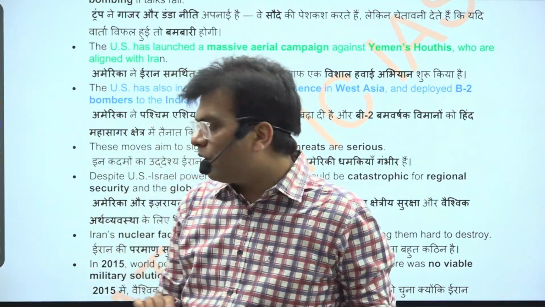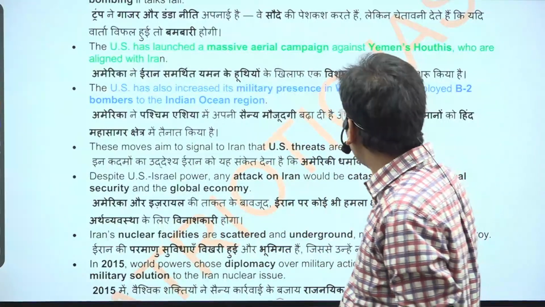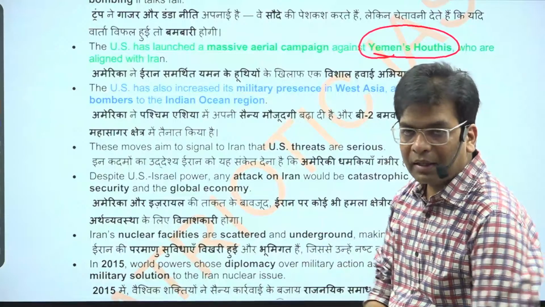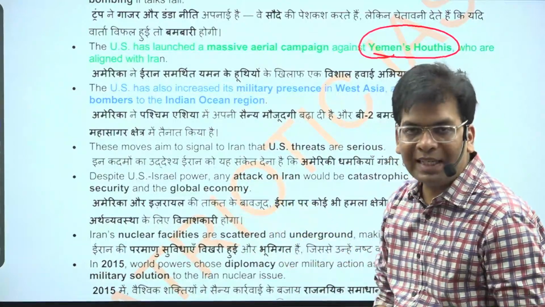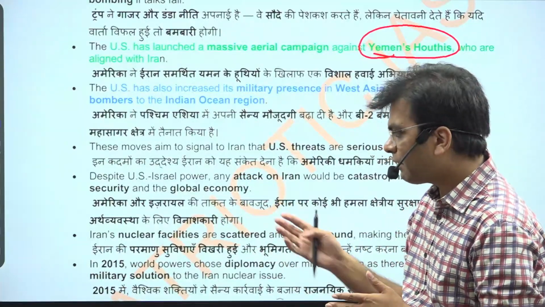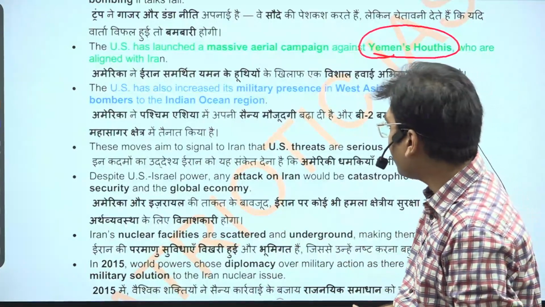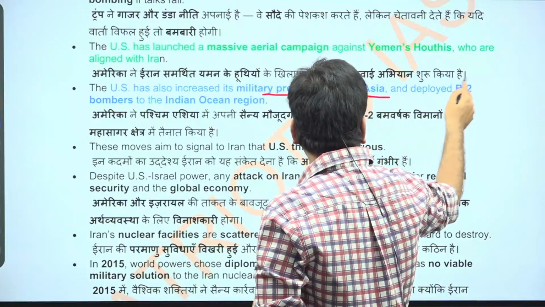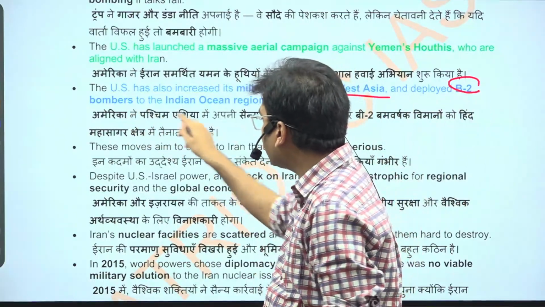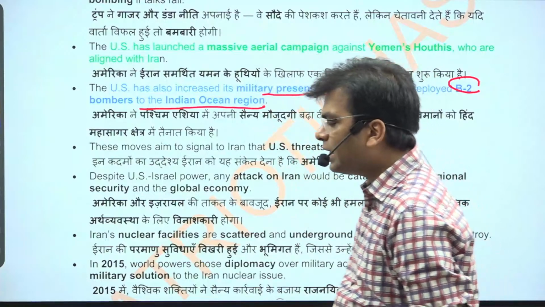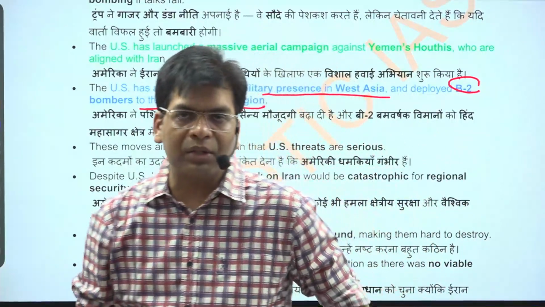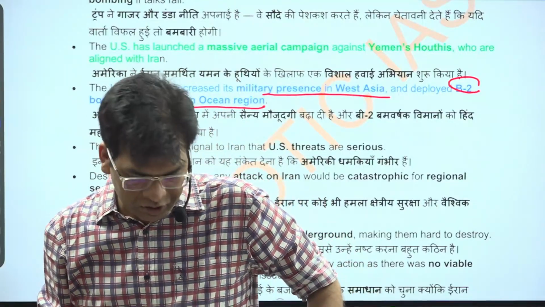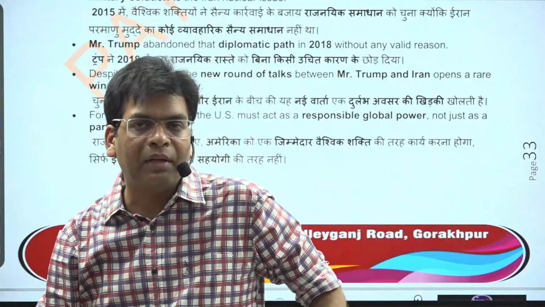Now the US has already intensified its attack on Yemen's Houthis. We have seen so many attacks recently, and there was some leakage of the planning of the attack from the defense secretary. The US has also increased its military presence in West Asia, brought B-2 bombers to the Indian Ocean region, and is heavily attacking the Houthis in the Red Sea area and the Bab al-Mandab Strait. All these things are now forcing Iran.